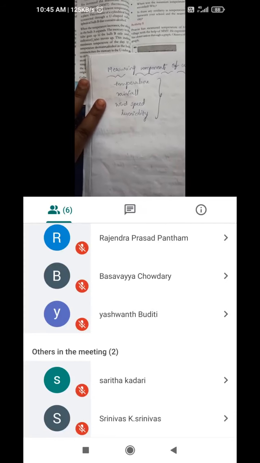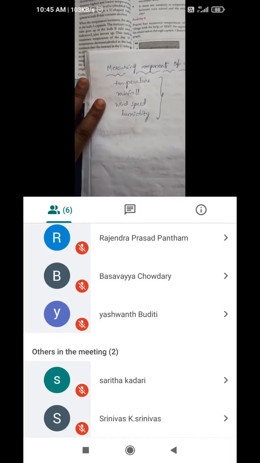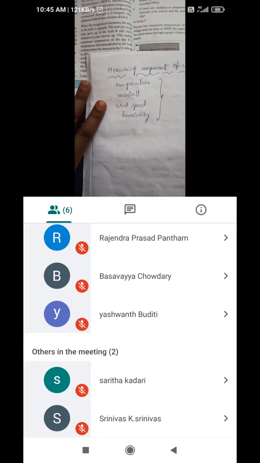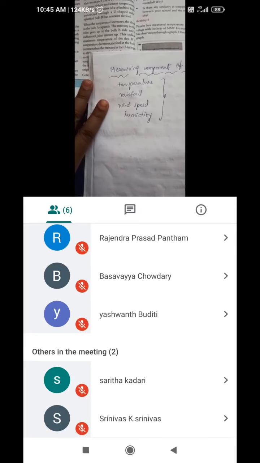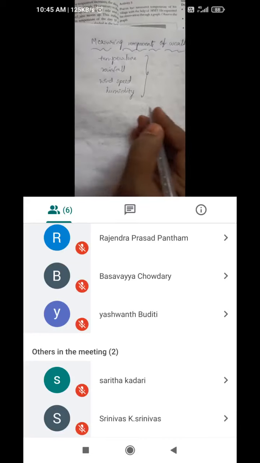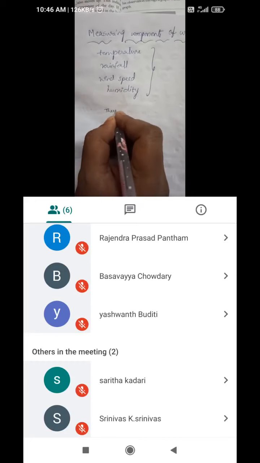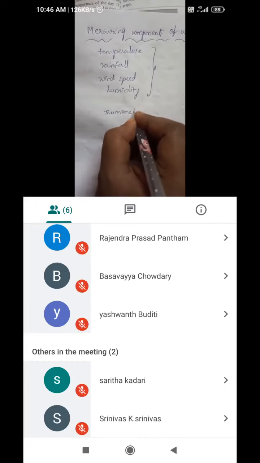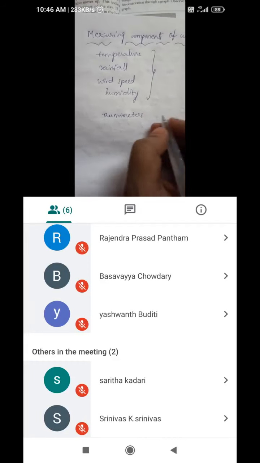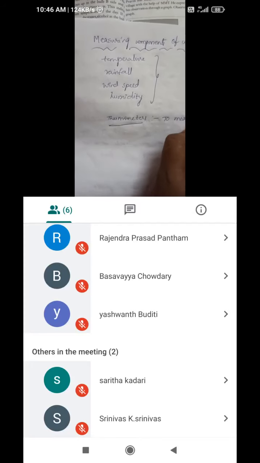Maximum minimum thermometer. We have already learned that there are different types of thermometers to measure temperature. A special thermometer to measure the highest and lowest temperature of the day is the maximum minimum thermometer. In the heat and temperature lesson also we discussed different thermometers. To measure the temperature, we need thermometers.